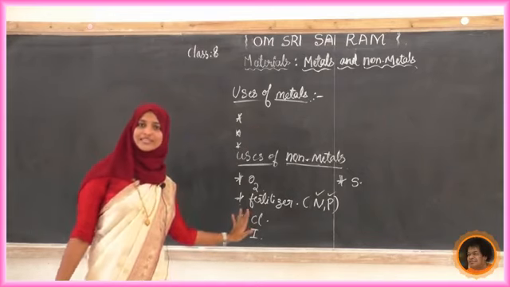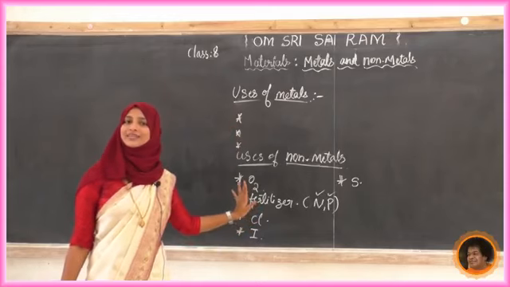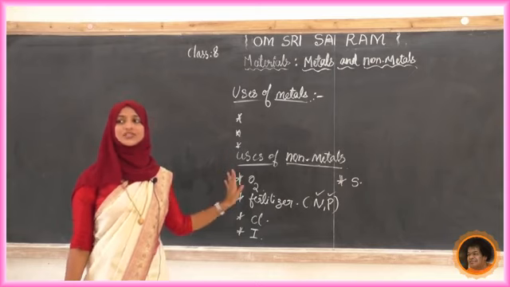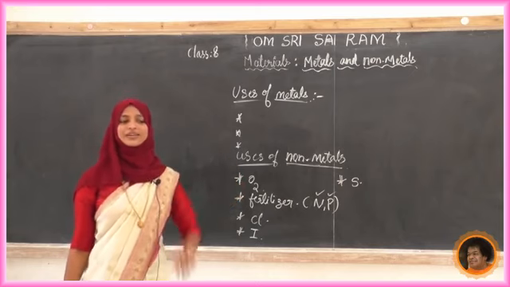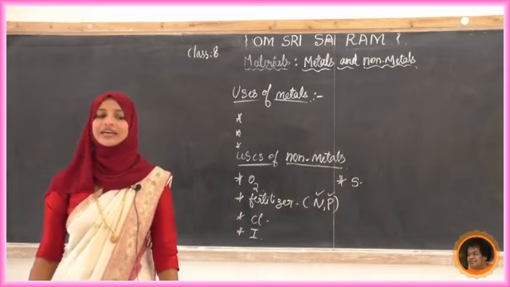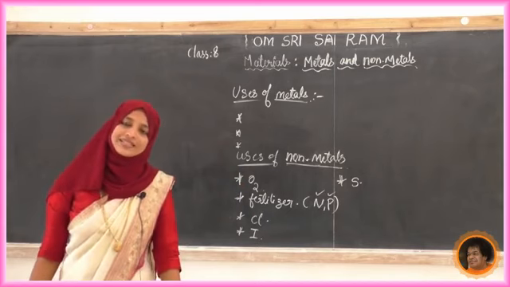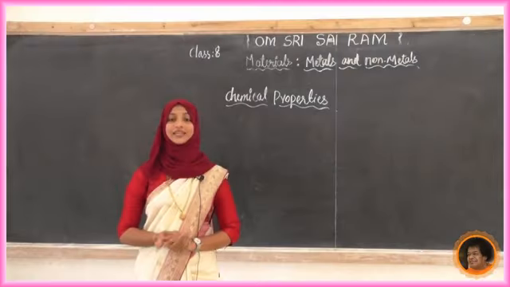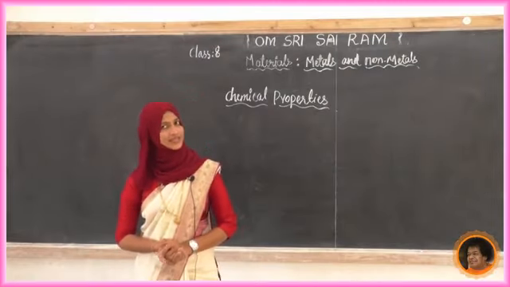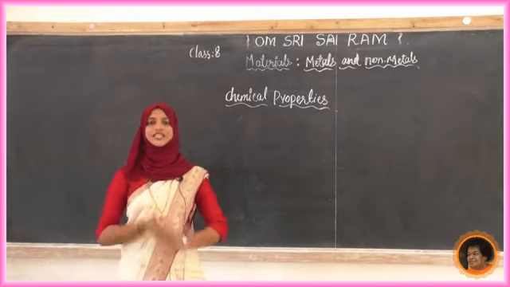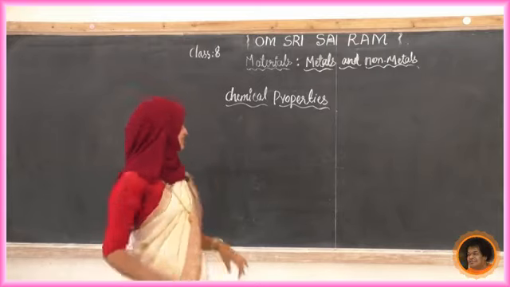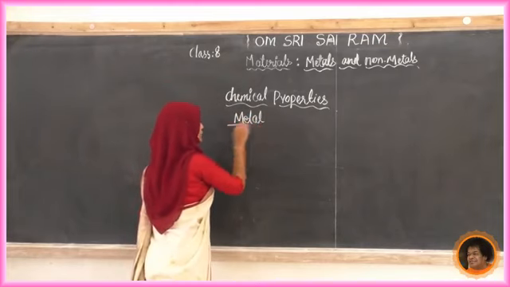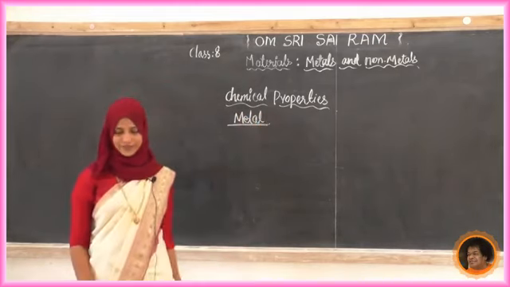Okay, so we completed the uses of metals and non-metals. In last class we have completed the physical properties. Next we will move to the chemical properties. Chemical properties of metals and non-metals, both we are going to study. First we will see the chemical properties of metals. So I will write here chemical properties of metals.